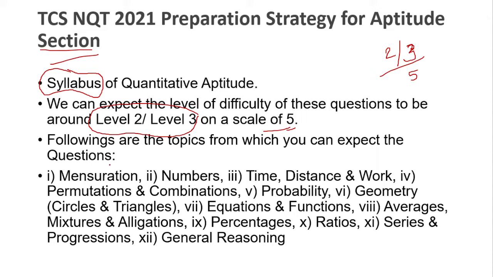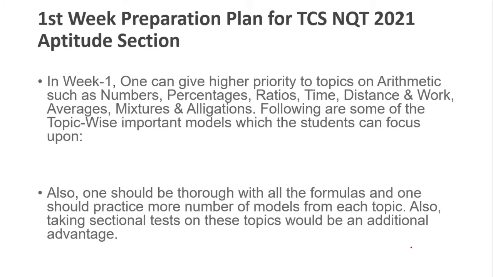So the topics that you can consider are mensuration, numbers. These are some important topics. Then time, distance and work, permutation and combinations, then probability, geometry, circles, triangle geometry, then equations and functions, average, mixture, allegations, percentage, ratios, series and progression, and general reasoning. So these are the very important topics in this particular quantitative aptitude section.